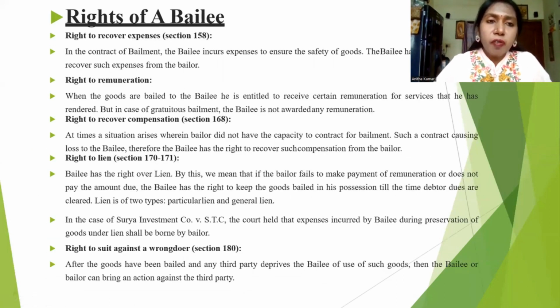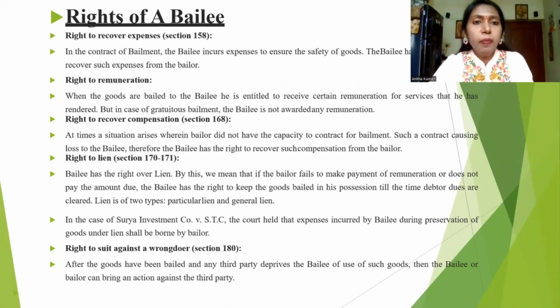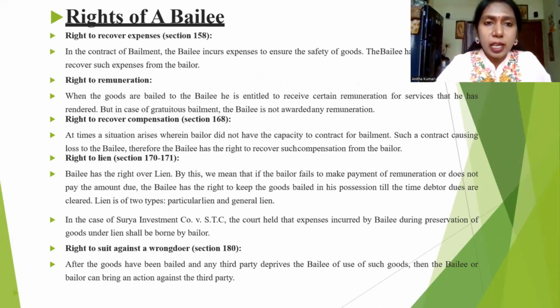Rights of the bailee. As of now, we have seen the duties and rights of the bailor. Now we are going to see the rights of the bailee. Right to recover the expenses. Now we have to think from the bailee's point of view, that means a tailor. In day-to-day activities we see a tailor, right? He is the best example of a bailee. In the contract of bailment, the bailee incurs expenses to ensure the safety of the goods. Once the bailee has completed his task, he can return the goods and get the expenses or reward for whatever he has done.